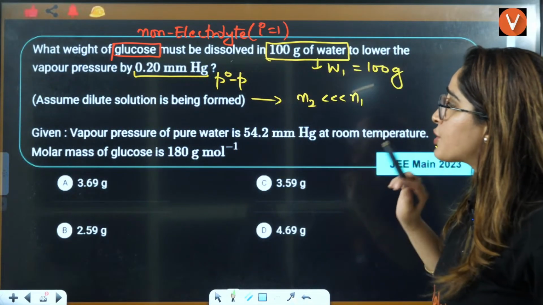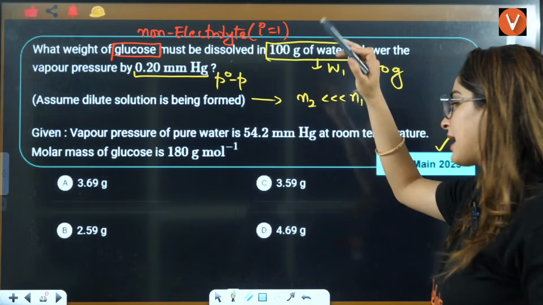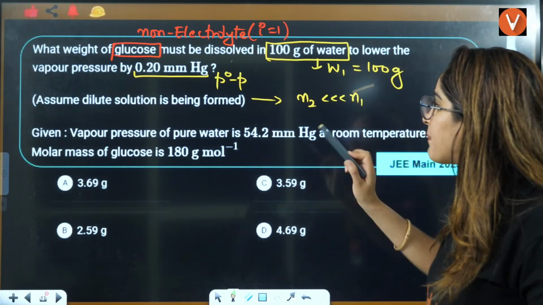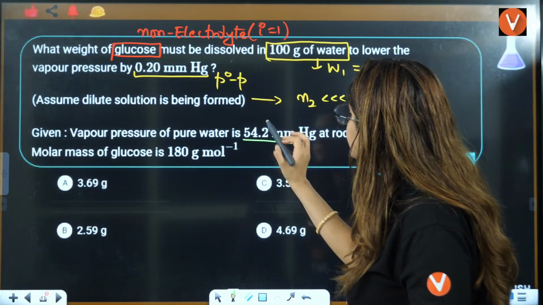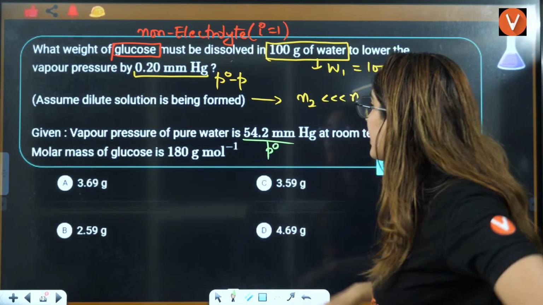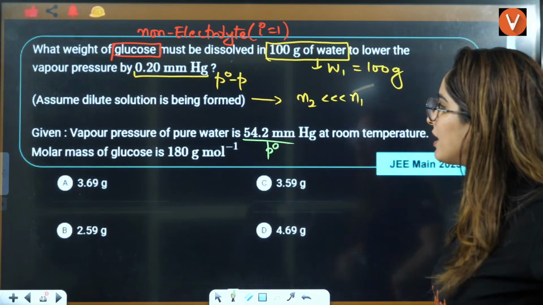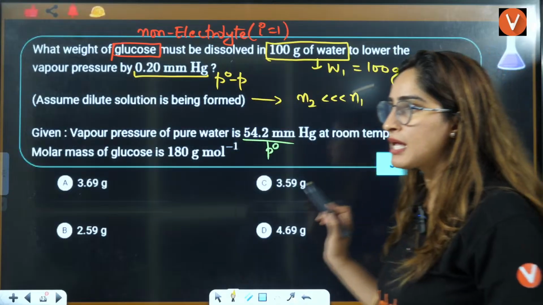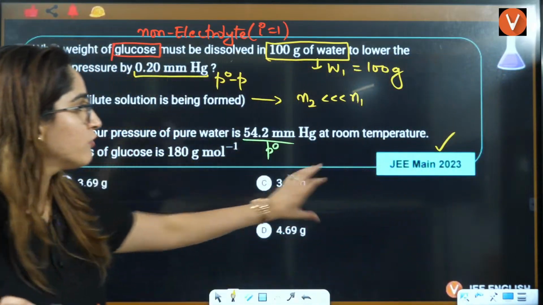Now, assume a dilute solution. That means we can directly take n2 as neglected in front of n1. Vapor pressure of pure water is given to be this. That means the P naught value is given to be this. Molar mass is given to be this. Now, if you see this question here, I'll just write the formula directly.